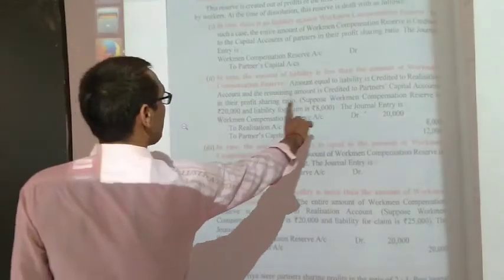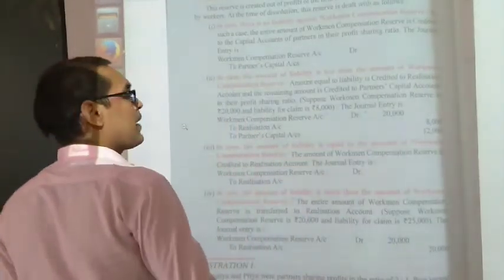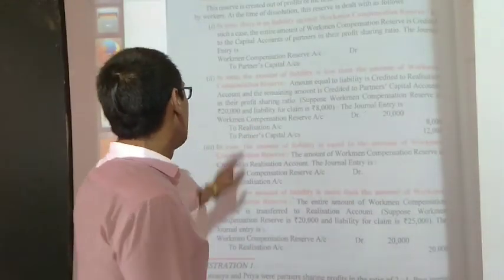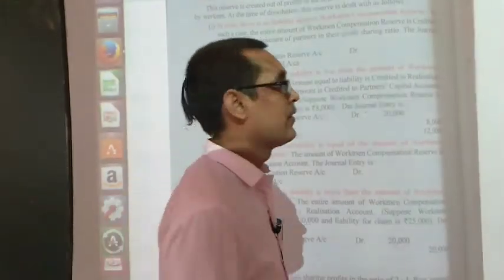When we are preparing the realization account, it should be shown on the credit side of the realization account, written as by workman compensation reserve 8,000. And when we pay the amount of the claim, the entry will be realization account debit to bank.